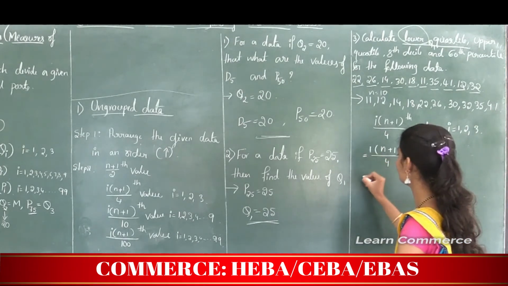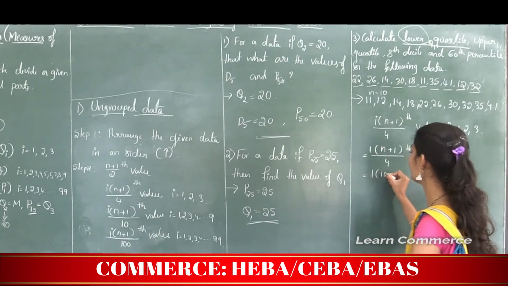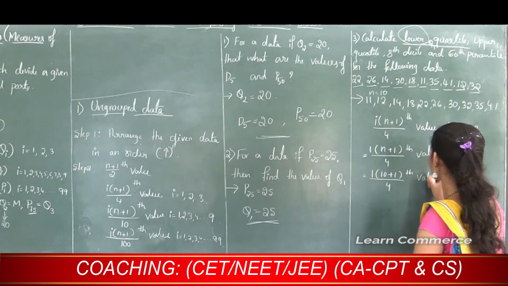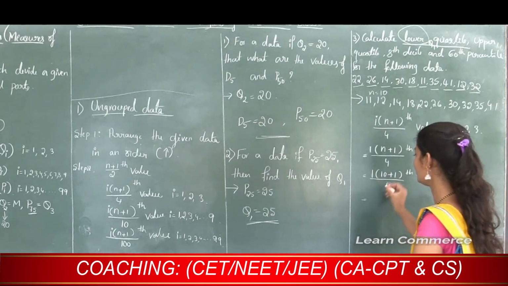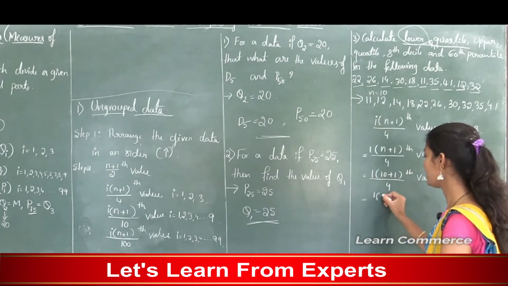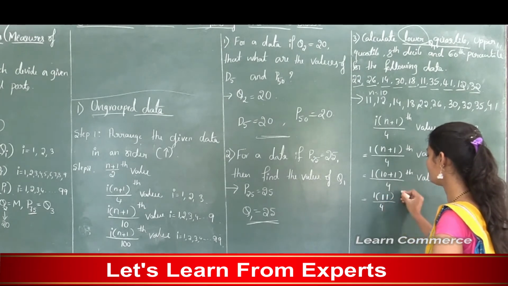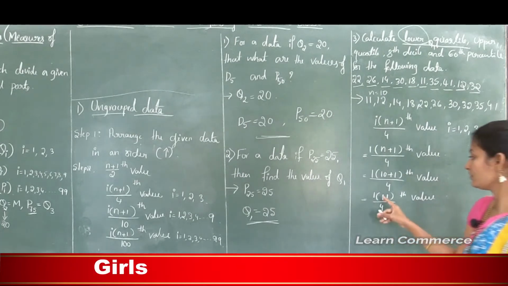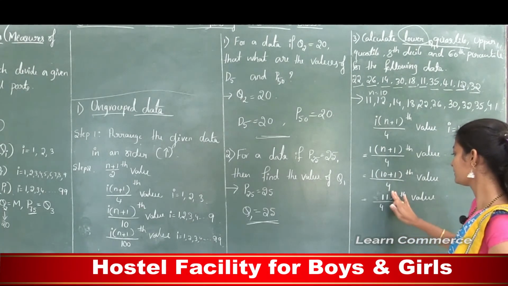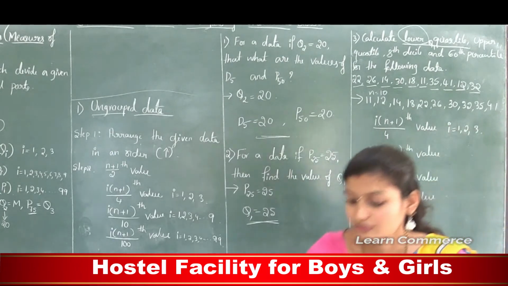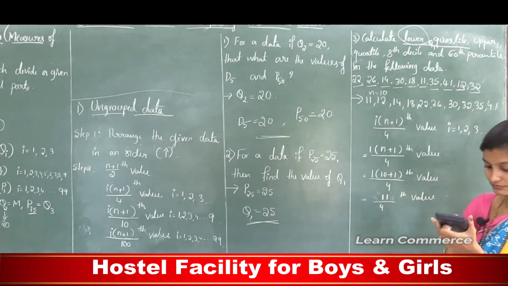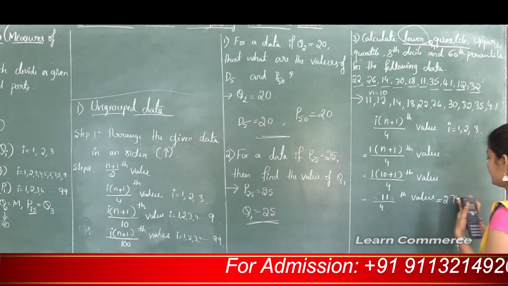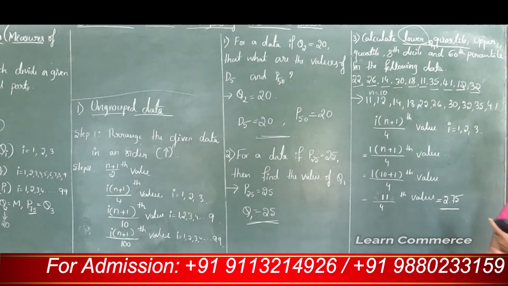So this is equal to 1 into (10 plus 1) divided by 4th value. 10 plus 1 is 11, 1 into 11 is 11 only, and 11 divided by 4 is 2.75. So here we got 2.75.